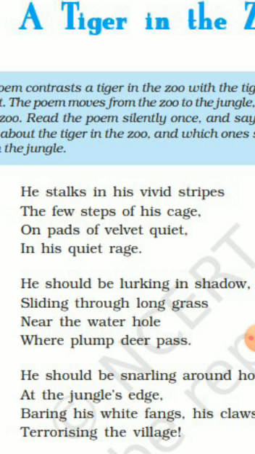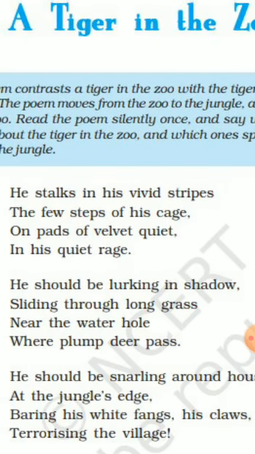The rhyming scheme there in the first line, strips, will be A. Then second, cage, is B. Quiet has no similarity with the first or second line, so it will be C. Then in the fourth line the last word is rage. Rage is similar to cage, so it will be B. So A, B, C, B. The rhyme scheme of this poem is A, B, C, B.